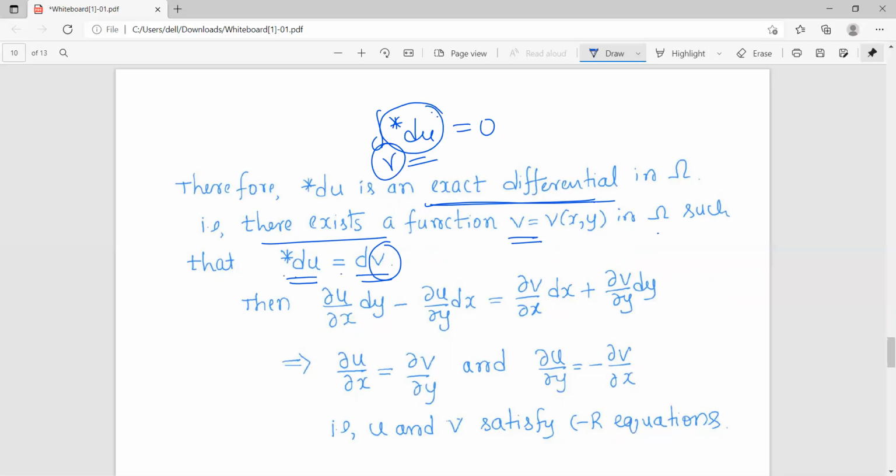Now, what is star du? By our definition, the conjugate differential of u is dou u by dou x dy minus dou u by dou y dx, which is equal to dv. What is the exact differential of v? It is dou v by dou x dx plus dou v by dou y dy. Now equate the coefficients of dx and dy on both sides. You will get dou u by dou x equal to dou v by dou y, and dou u by dou y equal to minus dou v by dou x. So what that means is u and v satisfy the CR equations.